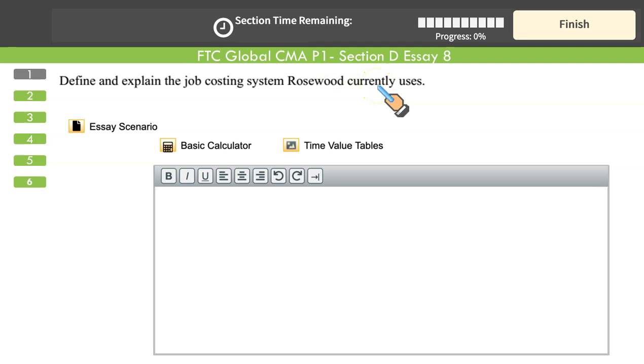Job order costing system is used for customer driven production, where the order is placed by the customer. It's also called bespoke, tailor made, right? So Rosewood's current job order system is customized, as per the customer's requirement. That is why the job order costing system is suitable.